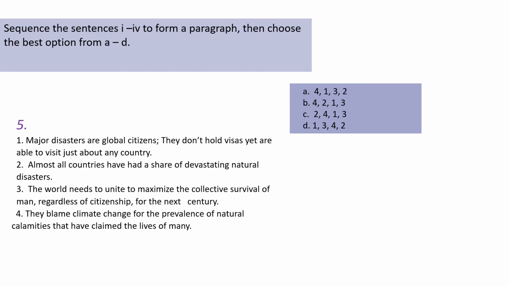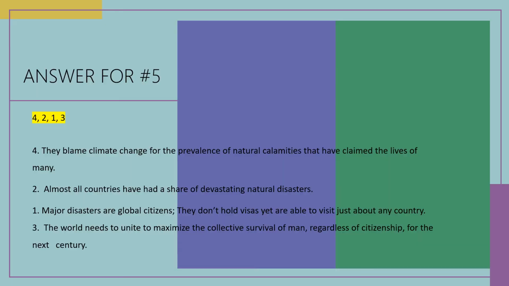Number 4 could be. They blame climate change for the prevalence of natural calamities that have claimed the lives of many. So our choice for our first sentence for the paragraph for number 5 would either be number 1 or 4. So let's reveal our sequence. And so our sequence will be 4, 2, 1, 3.